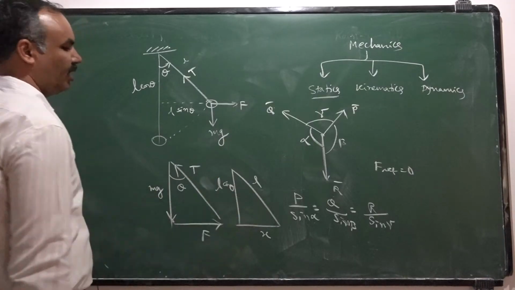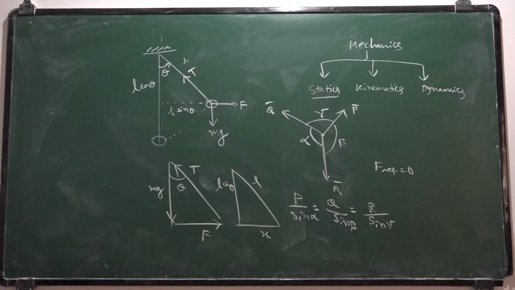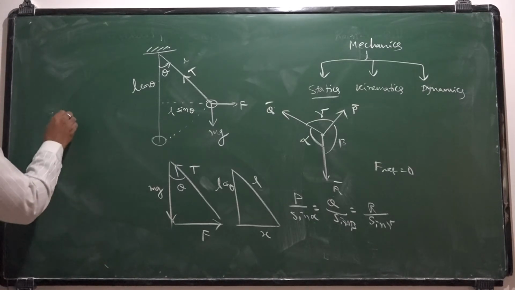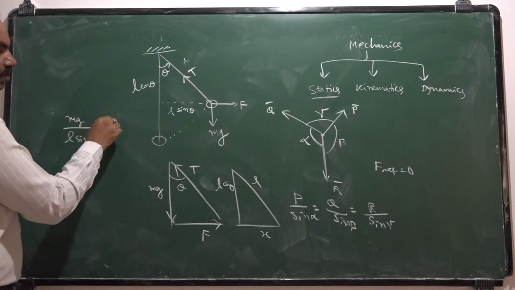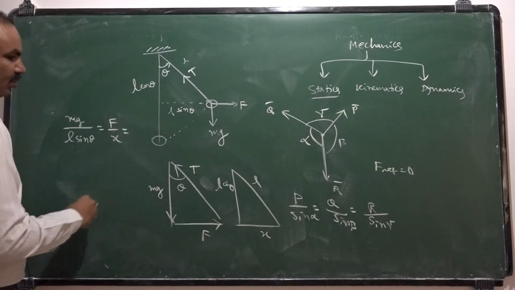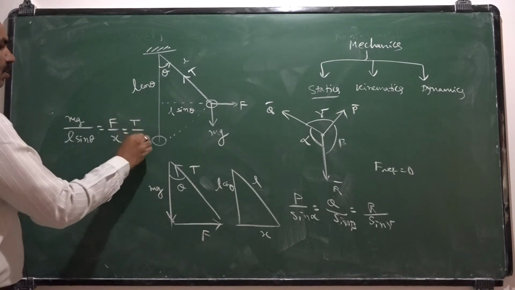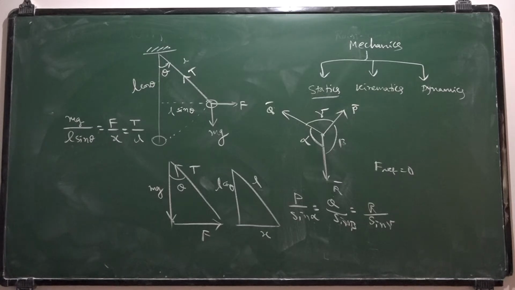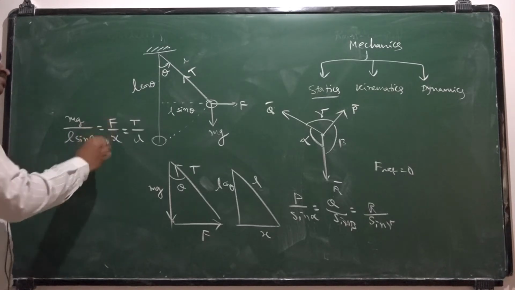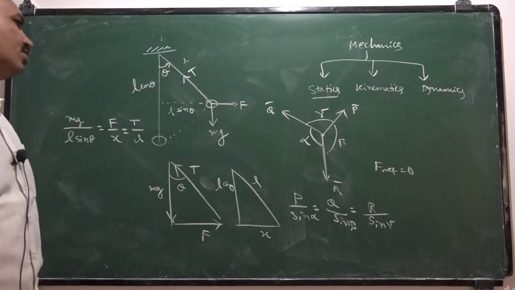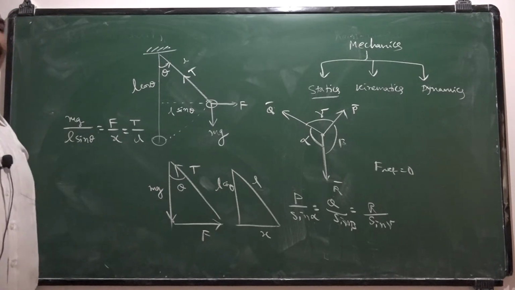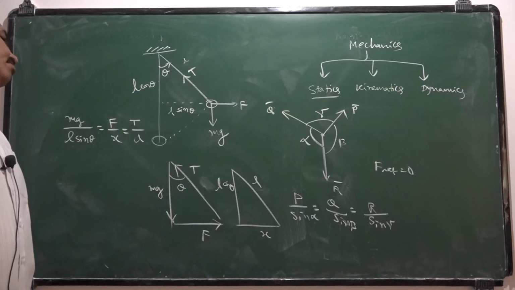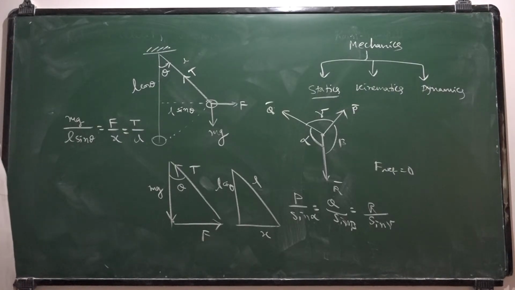You can take the corresponding sides ratio for our convenience. So mg by L sin theta must be equal to f by x is equal to T by L. Sometimes they may ask the tension in the string, sometimes they may ask the minimum horizontal force required to keep the particle at 30 degrees angle. So by using this statics, you can study about the particles under equilibrium.